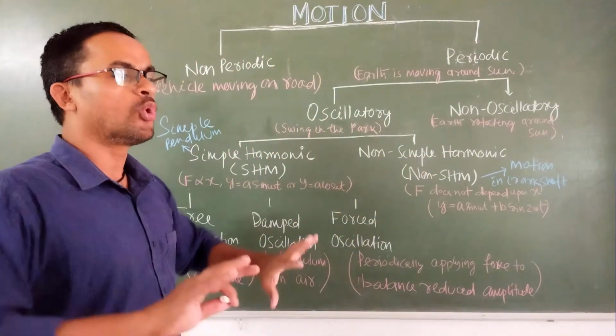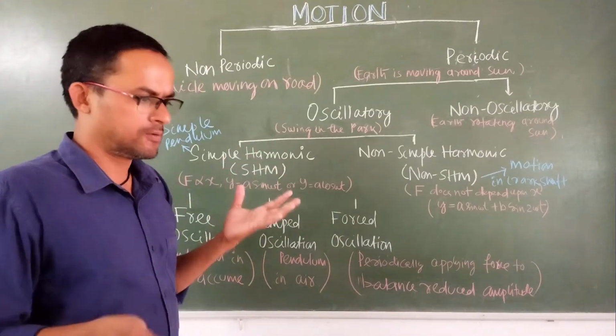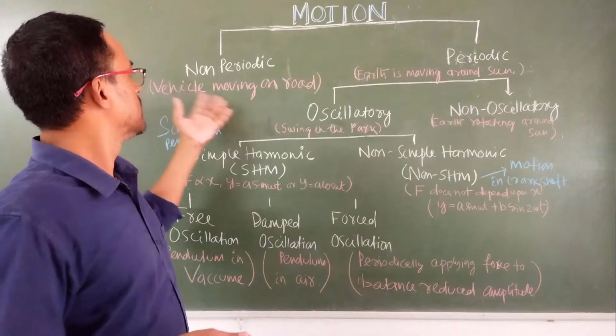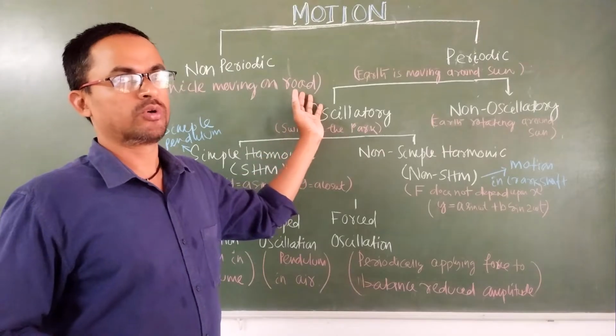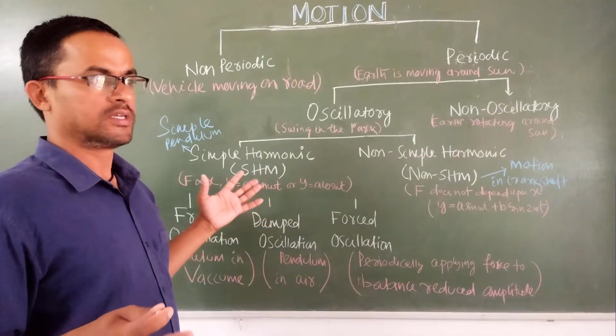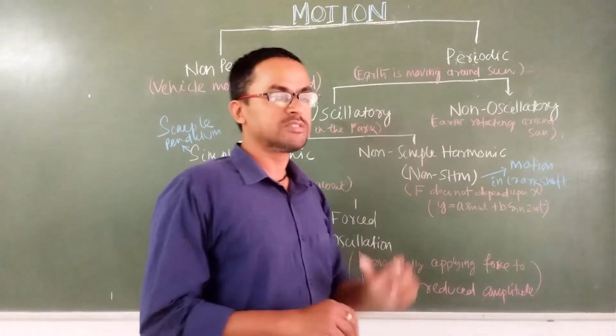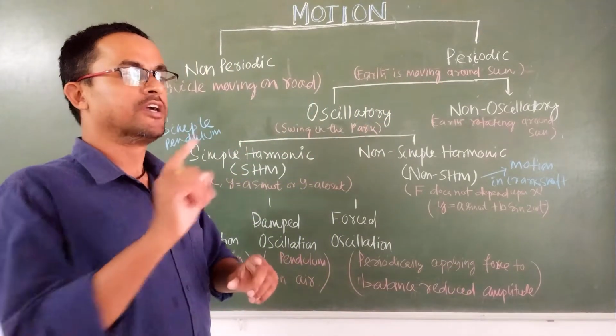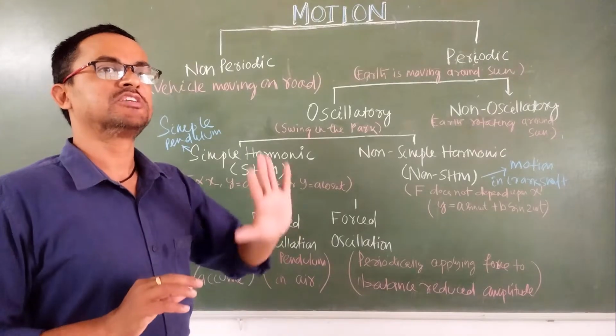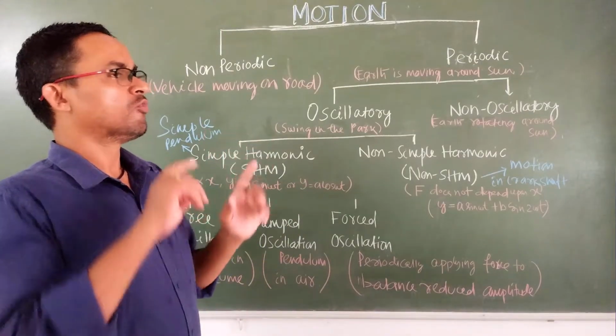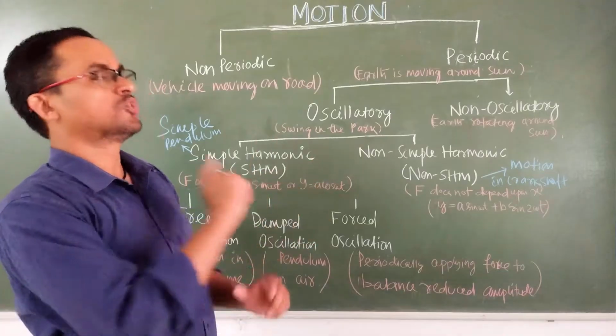Non-periodic means there is no time period for that motion. The example is a vehicle moving on the road, because the same motion is not repeating. But if you consider the earth moving around the sun, for one rotation there is a fixed time. When this time is over, another rotation will start.